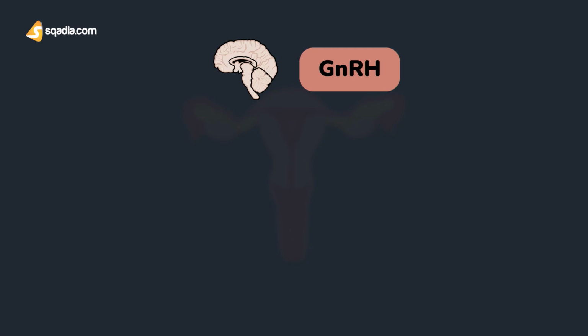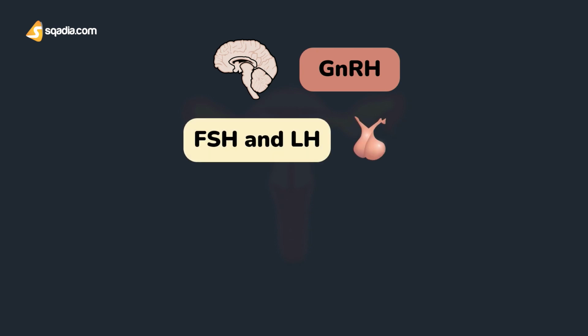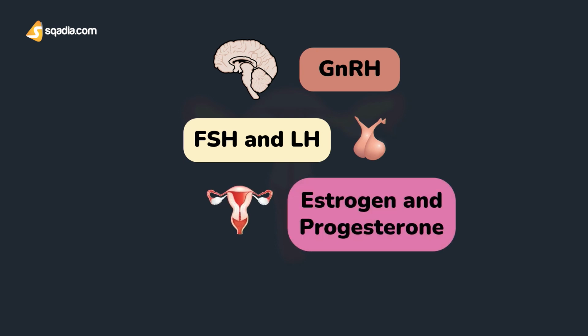The regulatory system functions through the hormones of the hypothalamo-pituitary-ovarian axis. Hormones involved in the regulation of the menstrual cycle are 3 in number. Number 1 is the hypothalamic hormone, known as GnRH or Gonadotropin-Releasing Hormone. The second one is the anterior pituitary hormones, which secrete FSH and LH, FSH being follicle stimulating hormone and LH being luteinizing hormone. And the third is the ovarian hormones, that are obviously estrogen and progesterone.